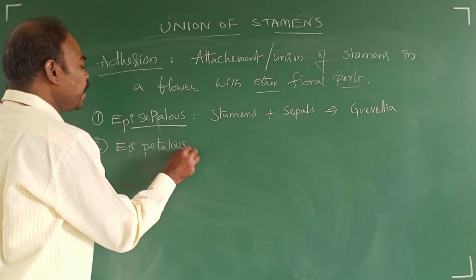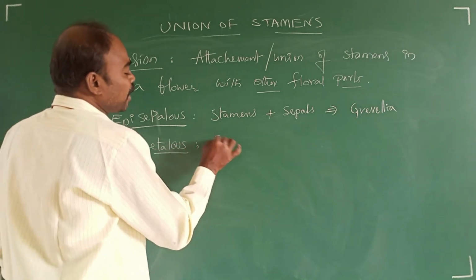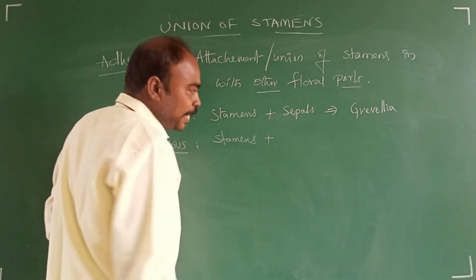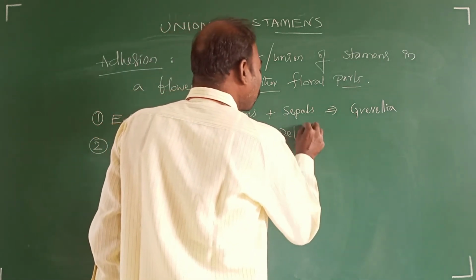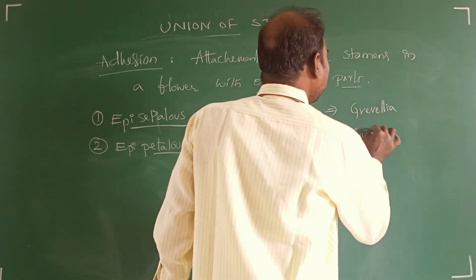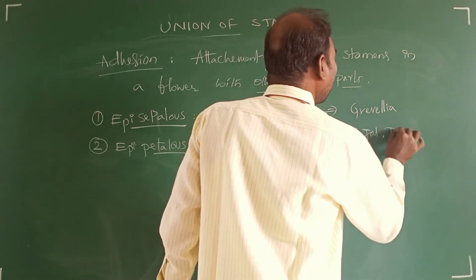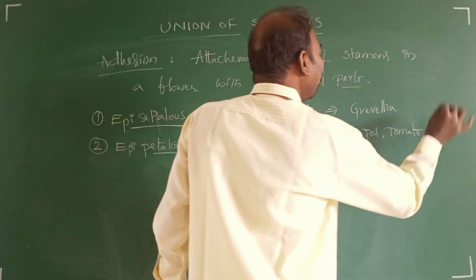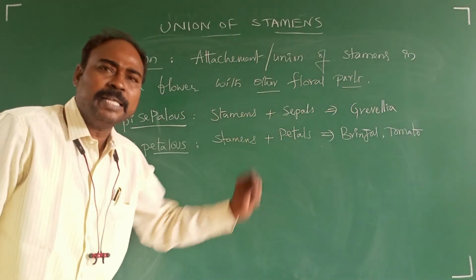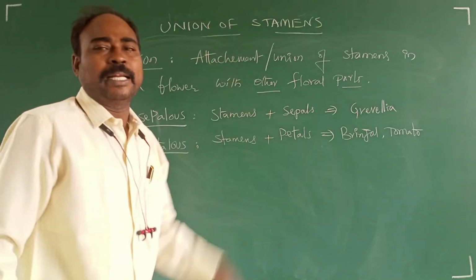Epipetalous means the stamens in a flower are adnate with petals, as in brinjal and tomato. Epipetalous means the stamens attached with petals.